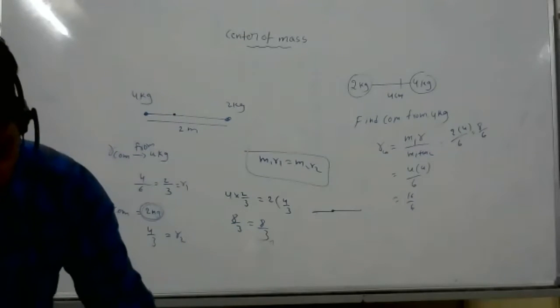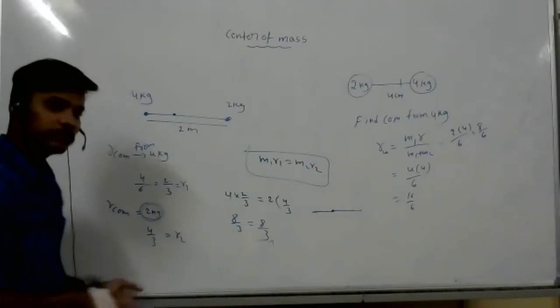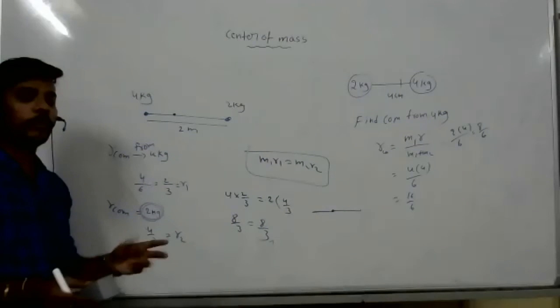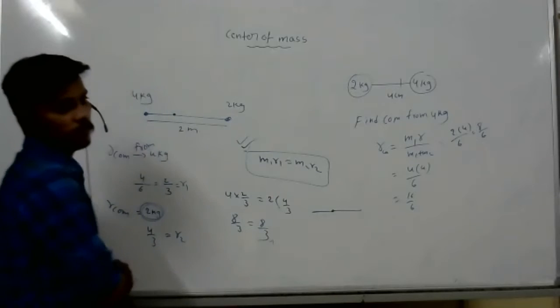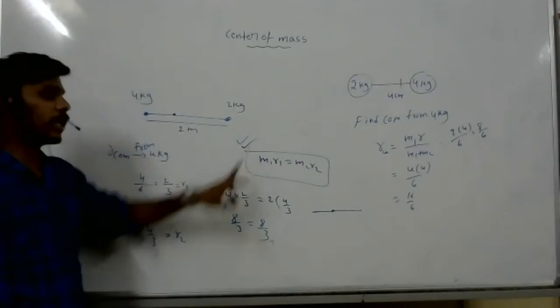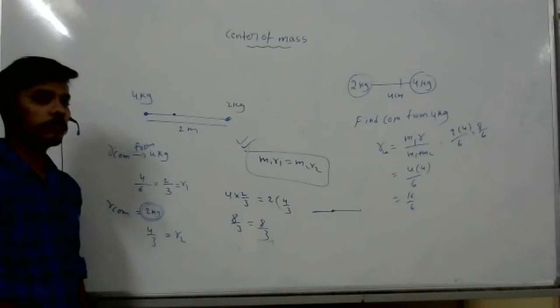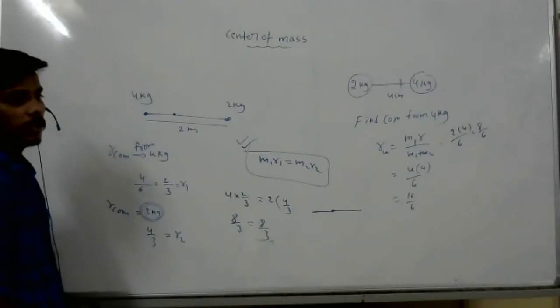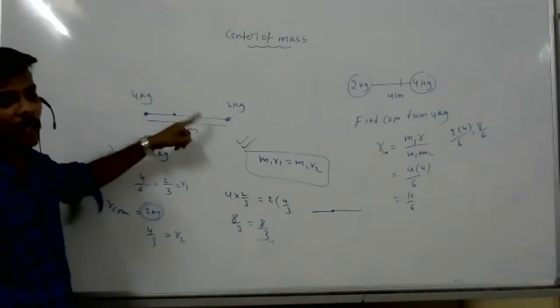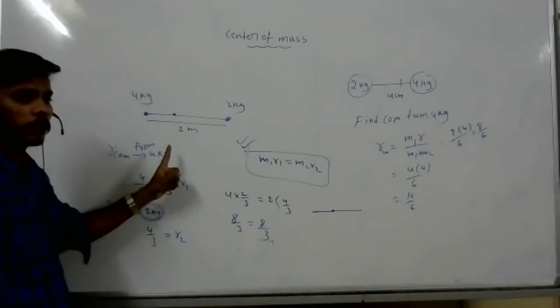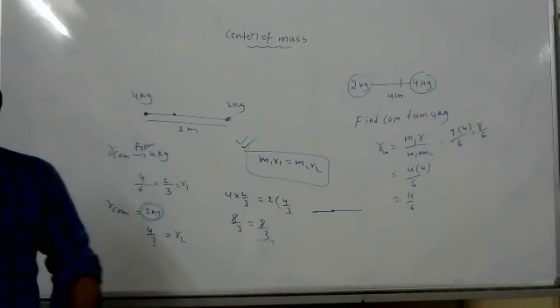So it will be the same everywhere where two bodies are there. For a two particle system, it is always true that M1 R1 equals M2 R2. And from the first body, if you want to find the center of mass, it is M2 R by M1 plus M2. From the second body, it is M1 R by M1 plus M2.